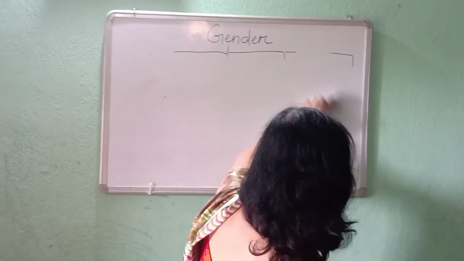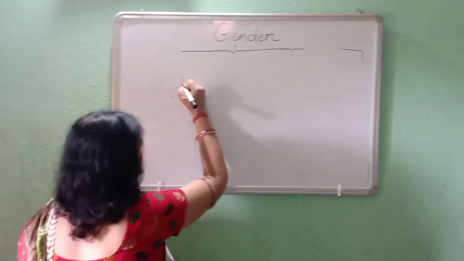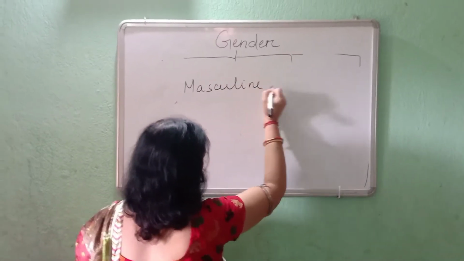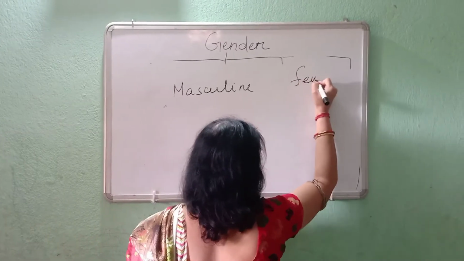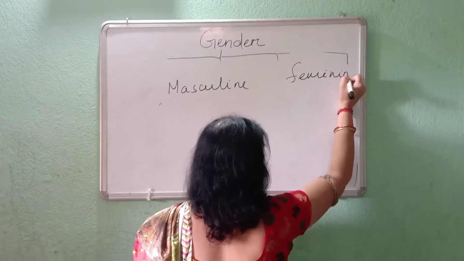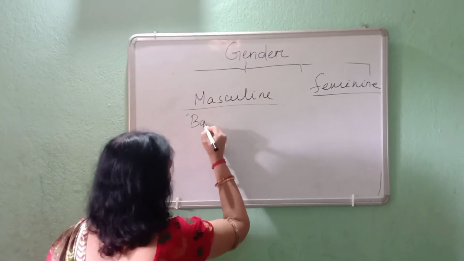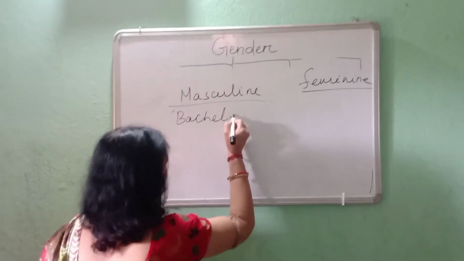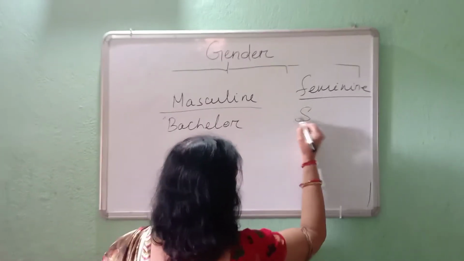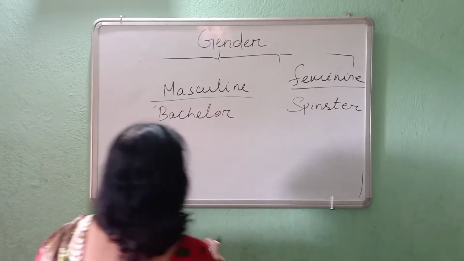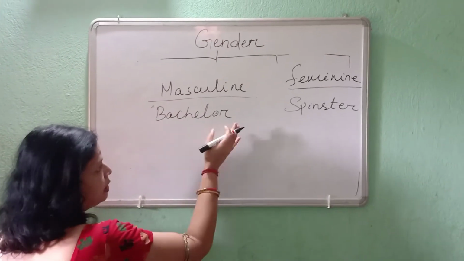I am writing here masculine and here feminine. What is the masculine of spinster? Bachelor. If you say bachelor, the feminine is spinster.